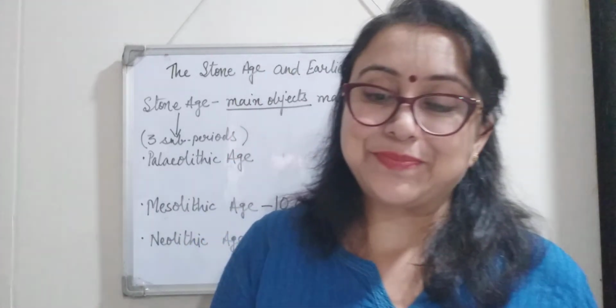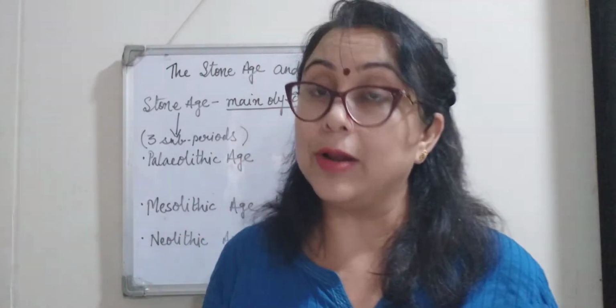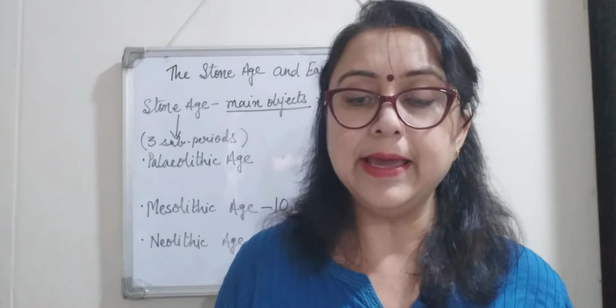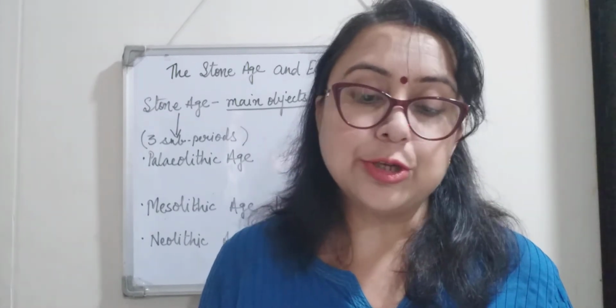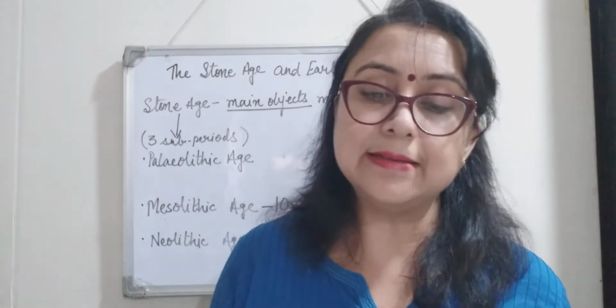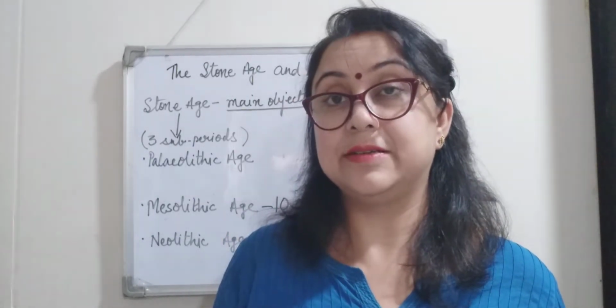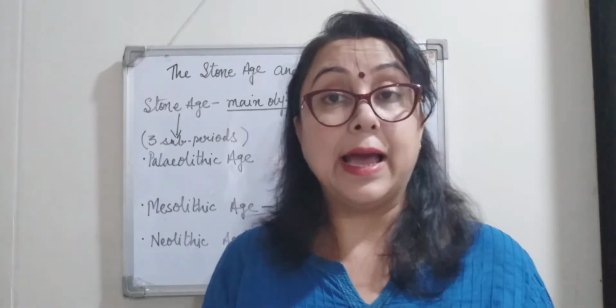Again, a kind of progress. The tools of this period were axes, sickles, spears, and arrowheads, right? They were very sharp and much advanced. Fine. So I hope this part is clear to you.